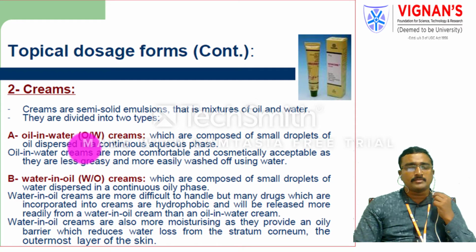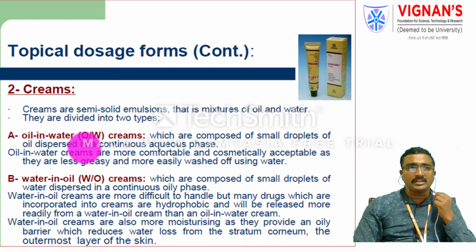Water in oil creams are composed of small droplets of a dispersed water phase in a continuous oil phase. The water in oil creams are more difficult to handle, but many drugs incorporated into them are hydrophobic in nature, and the cream releases the medicaments readily from the water phase when in contact with the skin or mucous membrane. These are more moisturizing creams. They provide an oily barrier, which reduces the water loss from the stratum corneum layers of the epidermis.